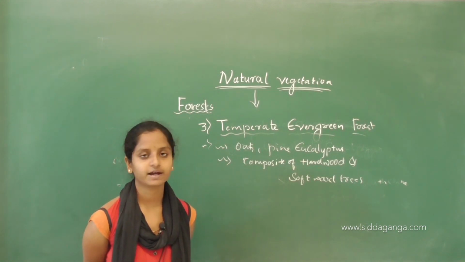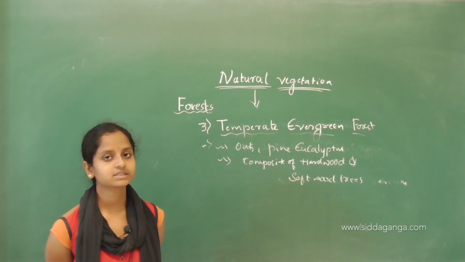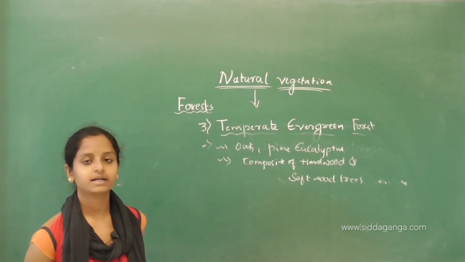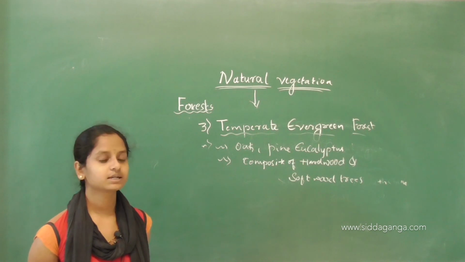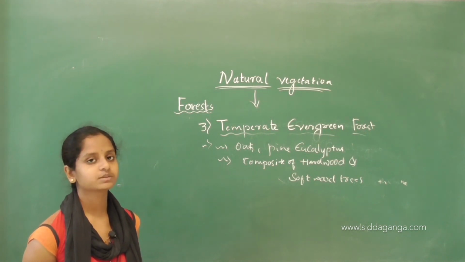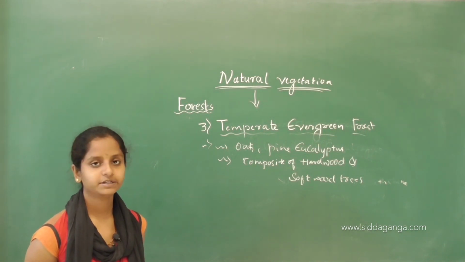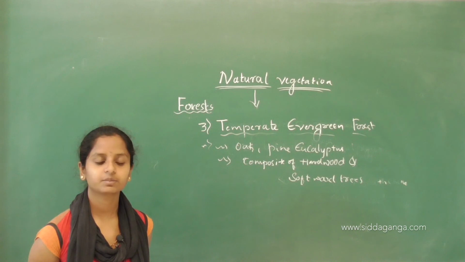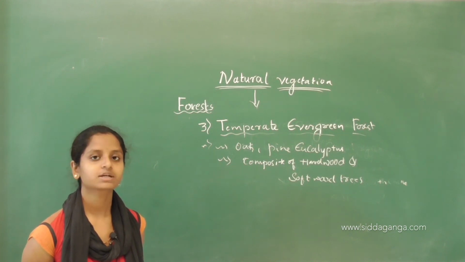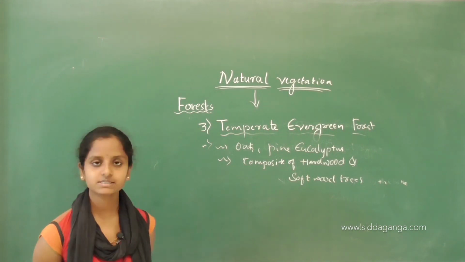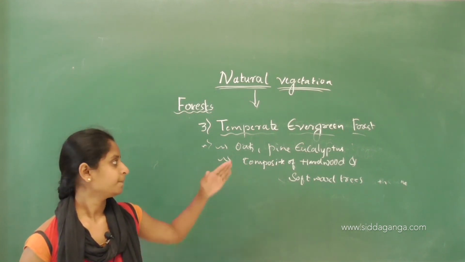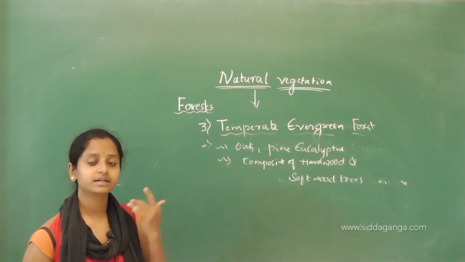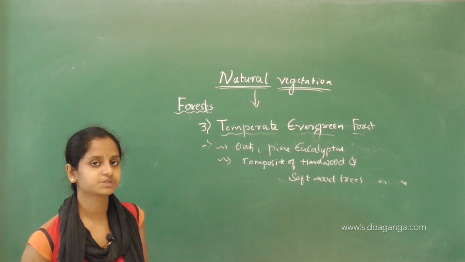Next we have seen three kinds of natural vegetation: forest, grasslands and shrubs. Where there is plenty of rain and a high temperature, there we can see forest. Where there is medium rainfall, there we can see grasslands. Where there is a dry region, there we can see shrubs, right.